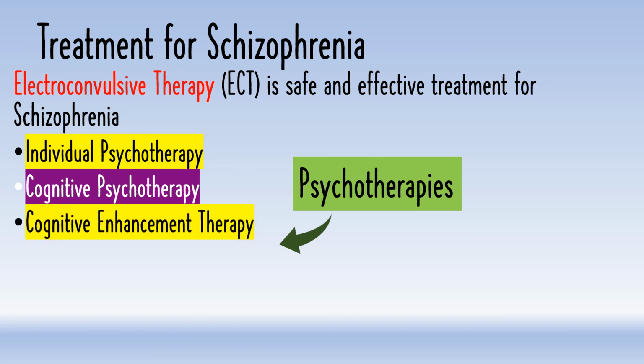The next one is cognitive enhancement therapy. In cognitive enhancement therapy, the first and foremost function of the therapist is to teach the client how to recognize the triggers or social cues that cause the symptoms and how these symptoms make his life worse. First of all, if he knows that these are the triggers that create certain symptoms in himself, he would be more able to organize his own thoughts, and that basically builds the person's own ability to manage his own thoughts.